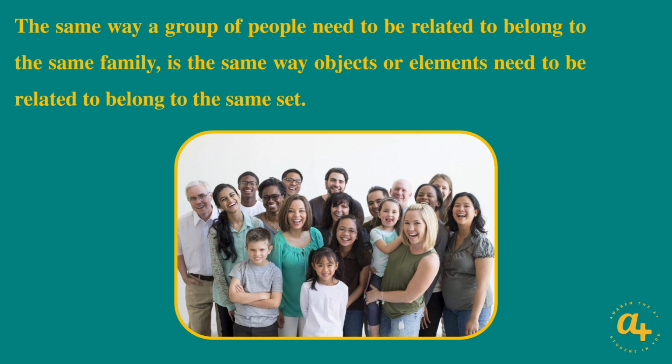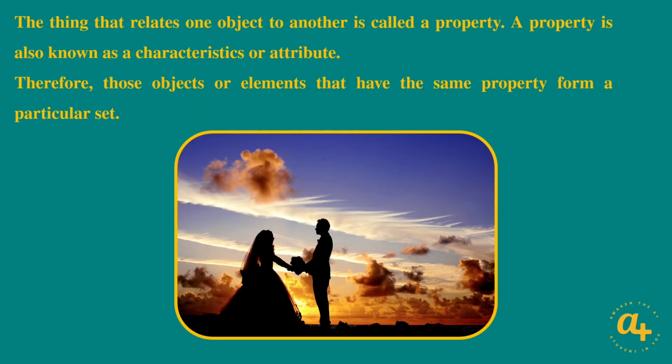Now, we want to find out what is that thing that relates one object to the other. So, the thing that relates one object to another is called a property. A property is also known as a characteristic or attribute. Therefore, those objects or elements that have the same property form a particular set. Whenever we talk about characteristics or attributes, these are things that distinguish one person from the other, right? What features do you have as a person that distinguish you from another person?